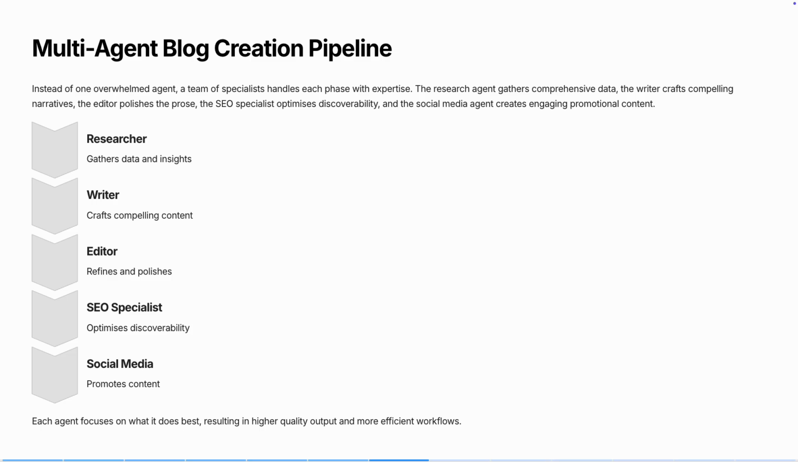Each agent focuses on what it does best. They work like a real team. The research agent isn't worried about SEO, it just gathers great information. The writer isn't concerned with social media, it just writes compelling content. The result: high quality output and more efficient workflows. This is the power of specialization.